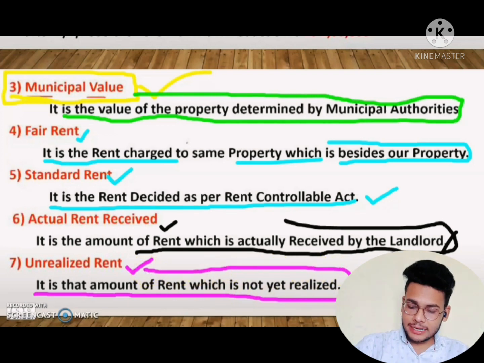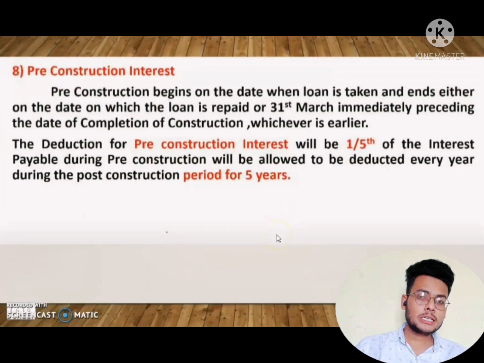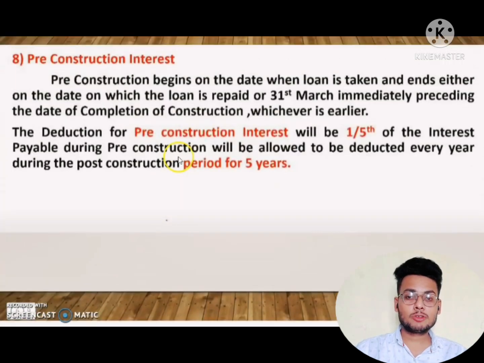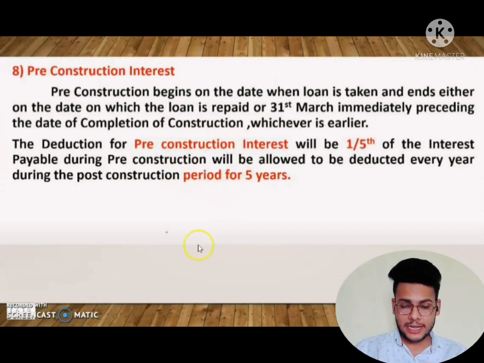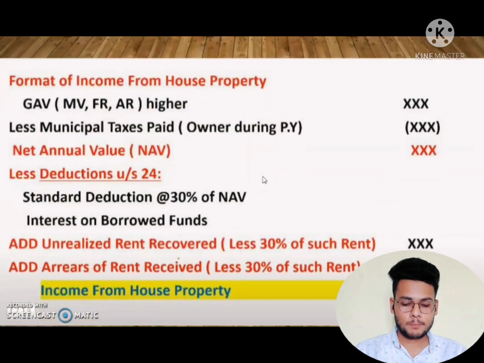And next is pre-construction interest. This pre-construction interest we will discuss while solving the problem. Okay, so let's see the format of house property, the income from house property. How to solve the problem? What is the format? What is the pro forma?